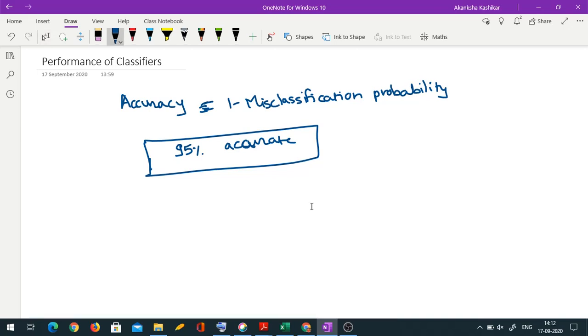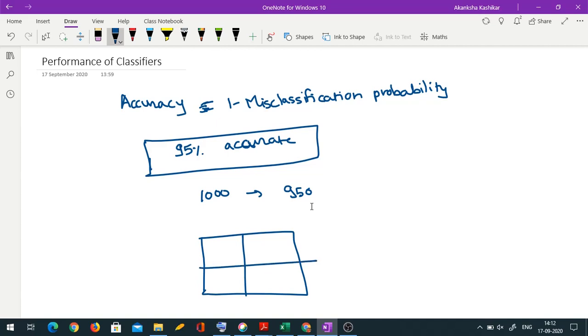What does it mean? That if I have say 1000 observations, out of these 1000, for 950 the class has been predicted correctly. Okay. Now let me go deeper and see the division. So this is predicted class 1, predicted class 2, actual class 1, actual class 2.